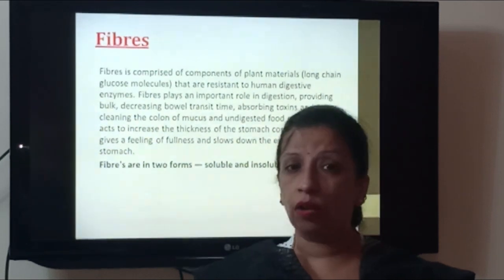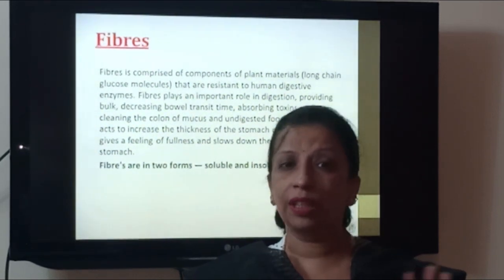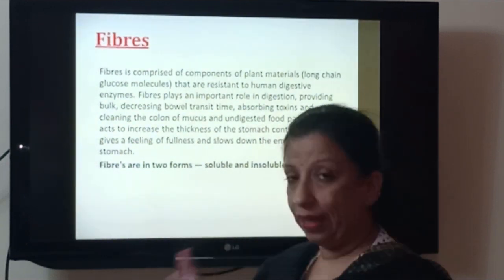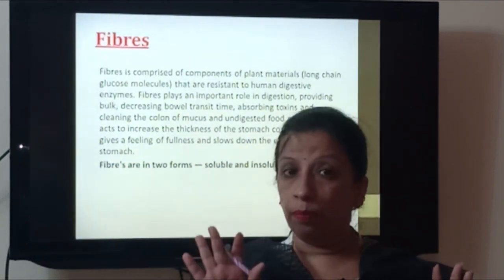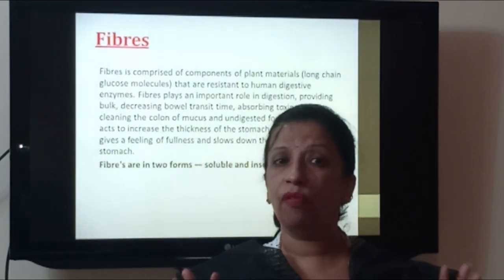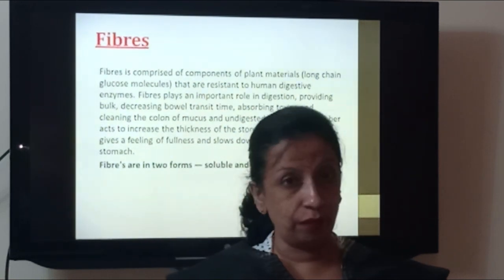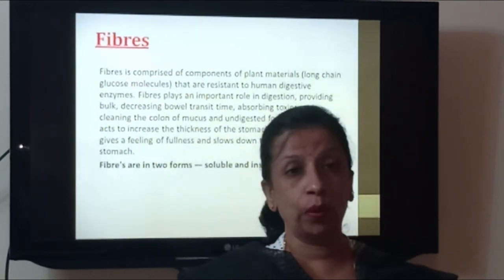Fibers increase the bulk of the diet, very important for the digestive part of the body. Two kinds of fibers, soluble and insoluble, and the most important, the maximum amount of fiber you get when you consume fig and guava in fruits and potato in vegetables.